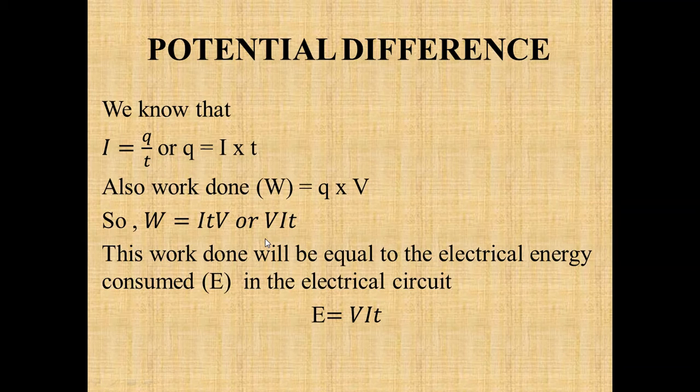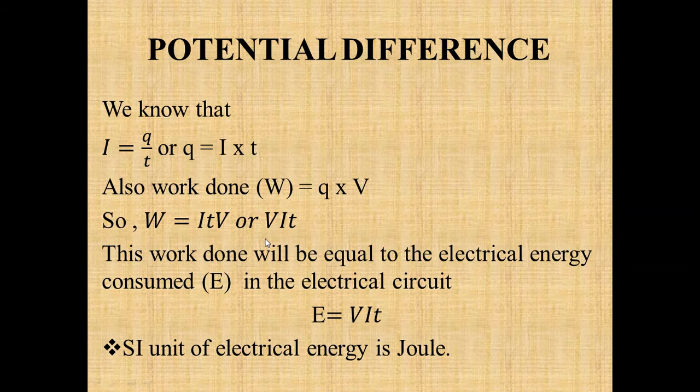So whatever work has been done will be stored in the electrical circuit as electrical energy. So electrical energy also is V into I into T, and since it is a form of energy, its SI unit is also called joule.